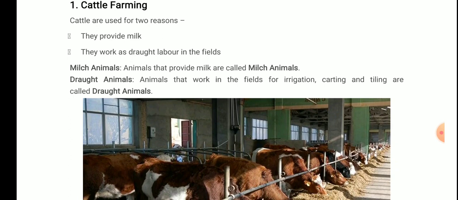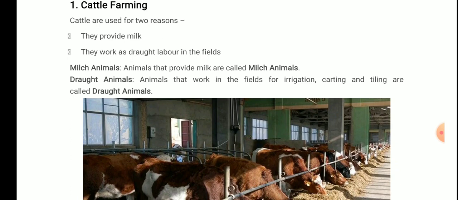Now, what are milch animals? The animals that provide milk are called milch animals. Animals that work in the fields for irrigation, carting and tilling are called draught animals. So you need to remember these words.